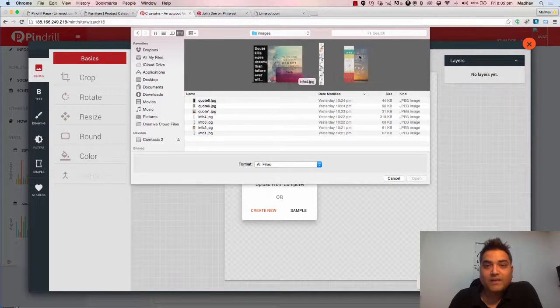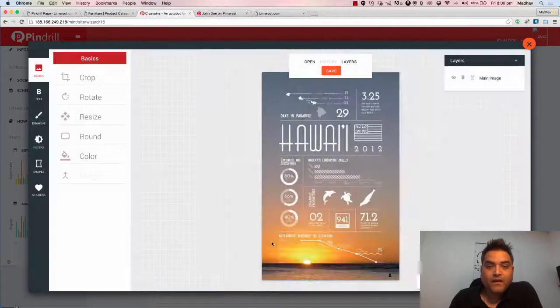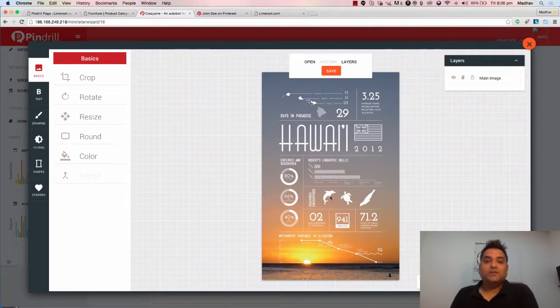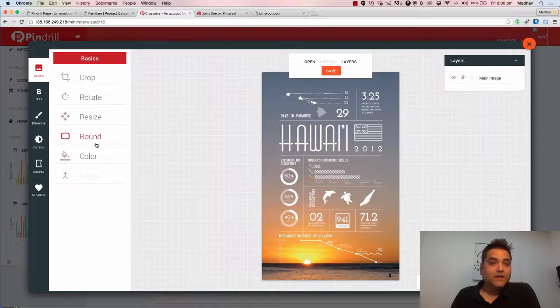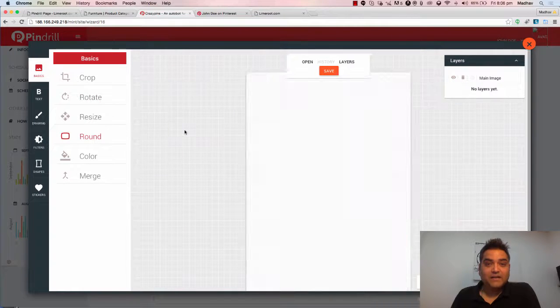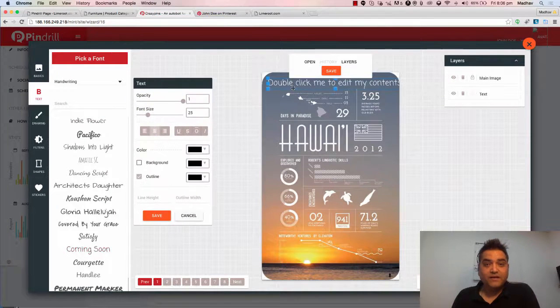Alright, so I got these images. Okay, let's take this. I like this. And here we go. So I got this image to post on Pinterest. I want to change it. I can resize it. I can rotate it. Alright, let's make these corners round. I want to type my domain name here, limeroot.com, and the font size must be a bit smaller. Alright, let's say 21. Save it. Alright, here we go.